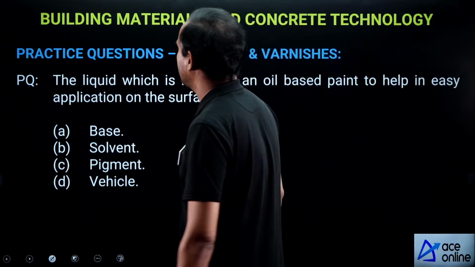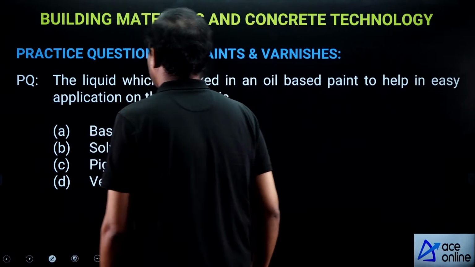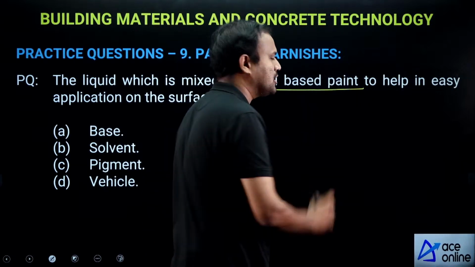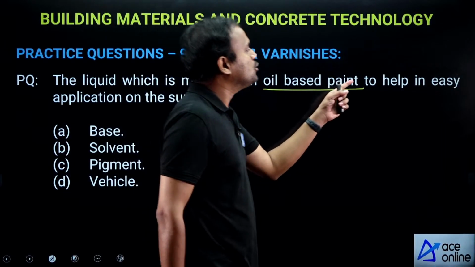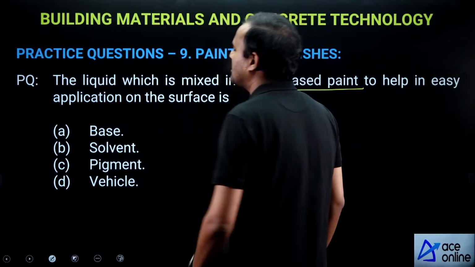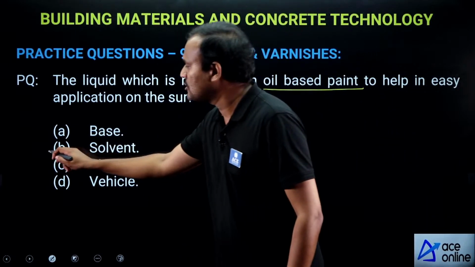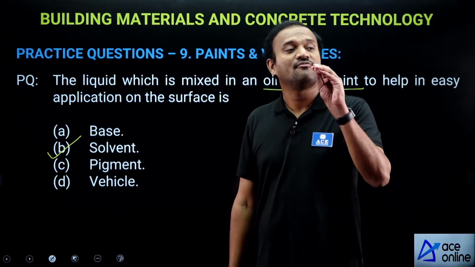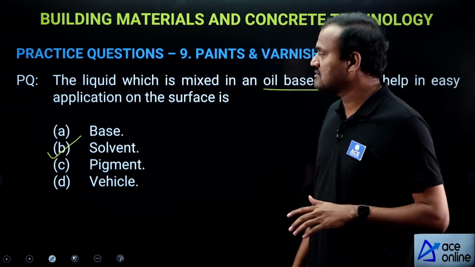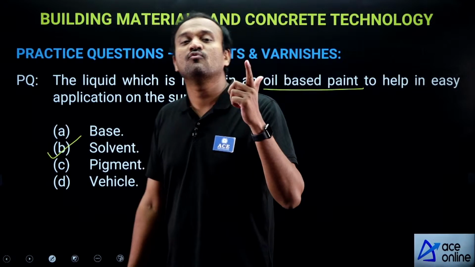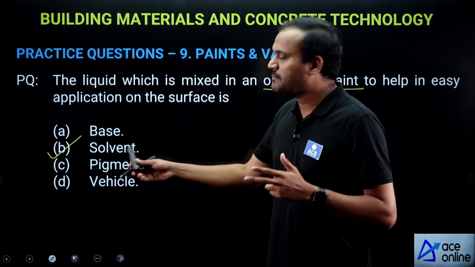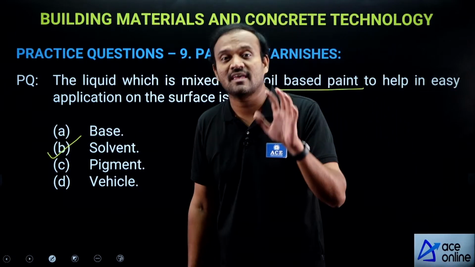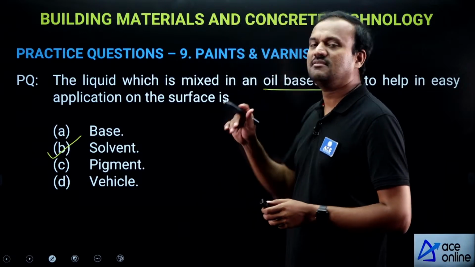Next, the liquid which is mixed in an oil-based paint, important note, oil-based paint, to help in easy application on the surface is what? It is solvent. Oil-based paints have 5 parts: 1 base, 2 vehicle, 3 pigment, 4 solvent, 5 dryers. So oil-based paints have 5 components.